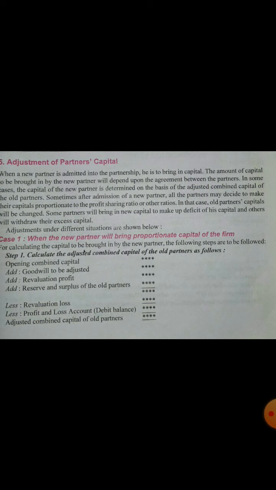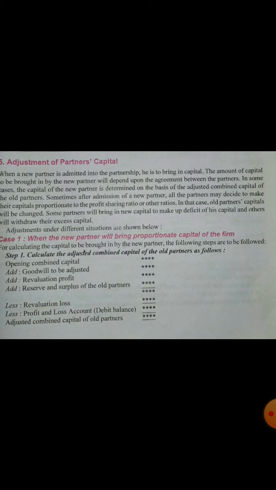Suppose the old profit sharing ratio between A and B is unchanged, then they will share profit and losses in the ratio of 2 is to 1. Their capital is according to their profit sharing ratio, that is 2 is to 1.